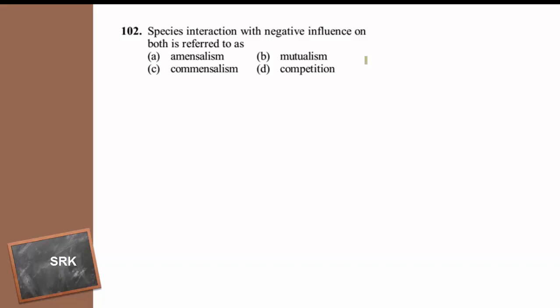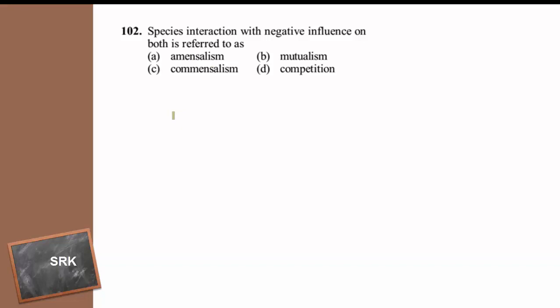If the two species are interacting with each other, see, in case of commensalism, what happens? One is benefited, another is neither benefited nor harmed. In case of amensalism, one is harmed, another is neither benefited nor harmed.